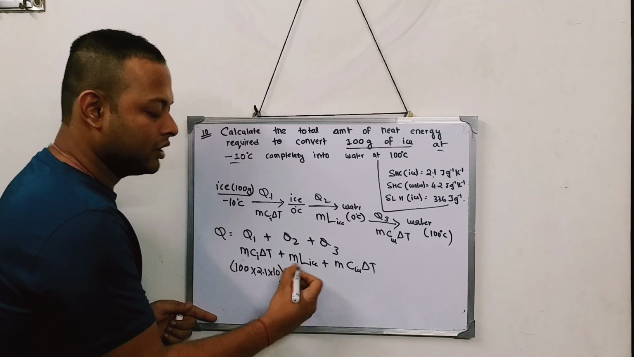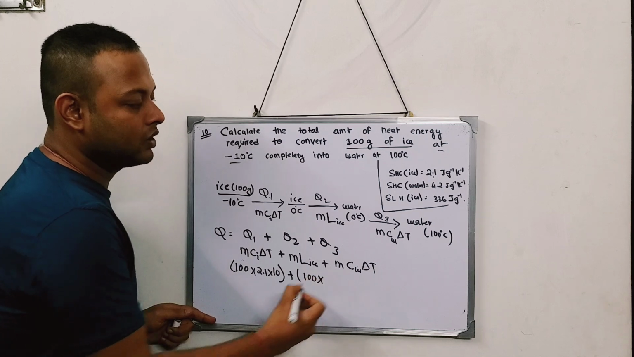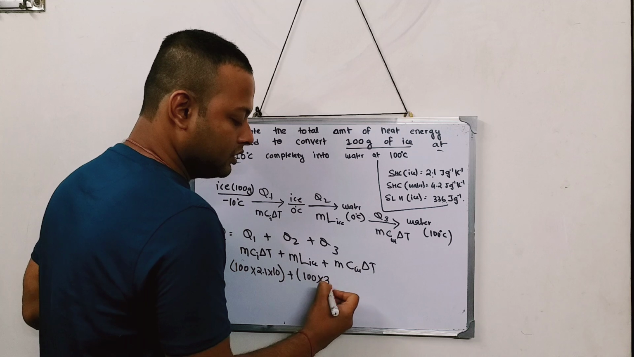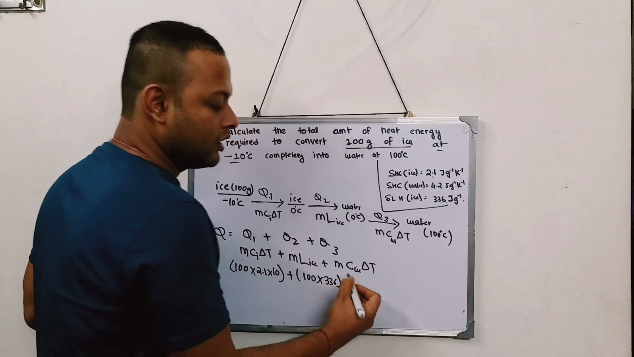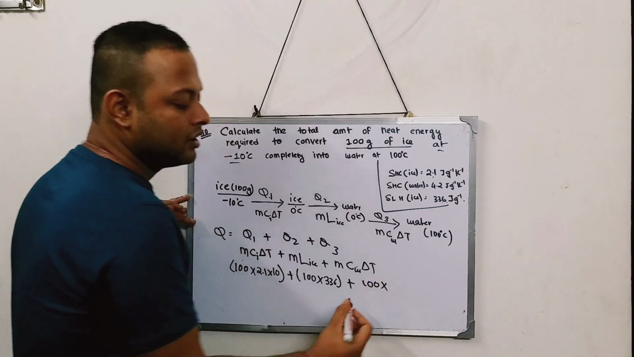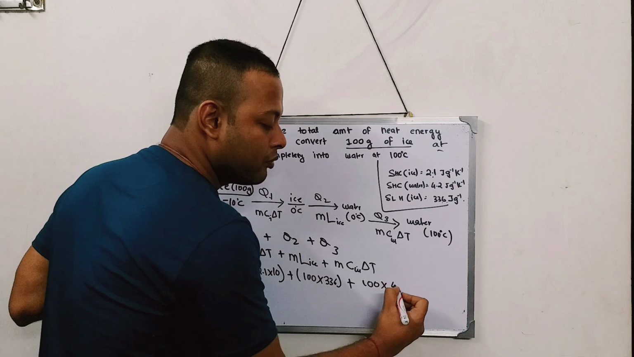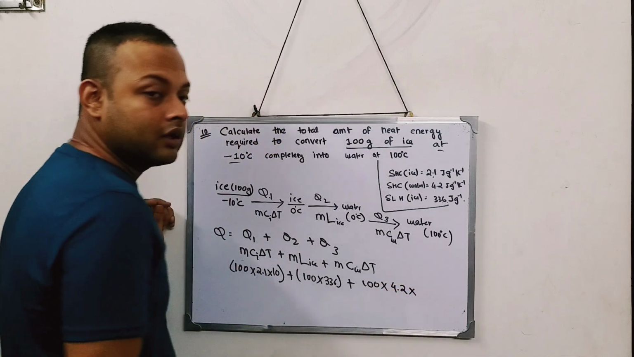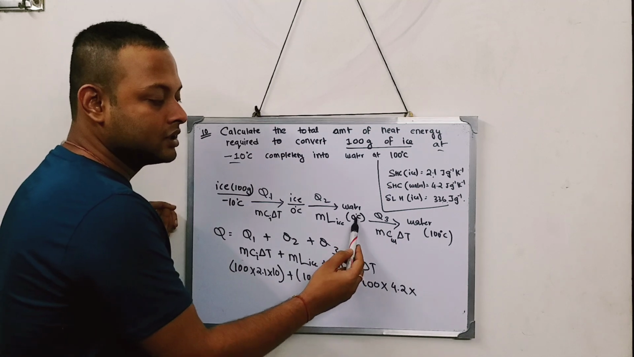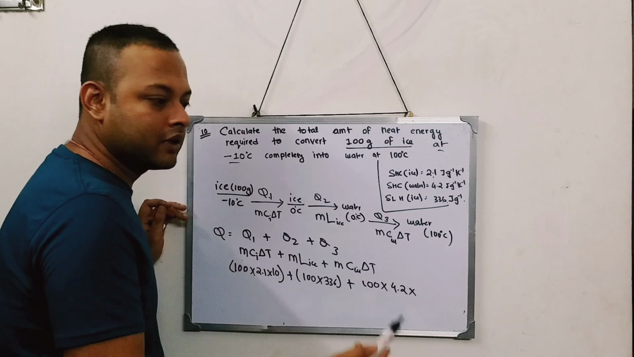Plus, now ML. M is the mass, 100 gram, and the latent heat of ice is given as 336. And after this, MC delta T. Again, the mass is 100 gram, the same mass. C stands for the specific heat capacity of water, which is 4.2. And delta T is the difference of temperature. Now you can see, it goes from 0 to 100, so delta T is 100 degree. 100 minus 0 is 100.